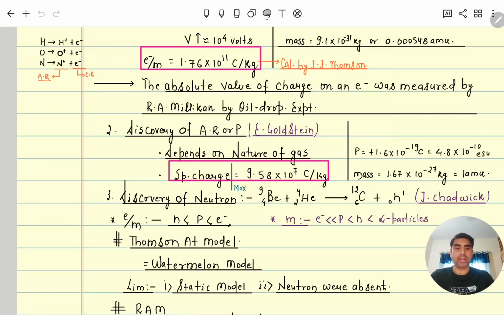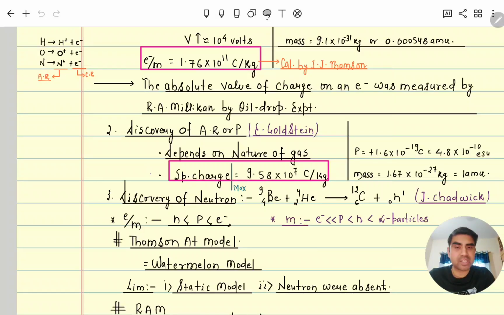Now here, all the properties are again the same. It is moving in a straight line, it has a mechanical effect, a heating effect, it can penetrate thin metal, and it can also create fluorescence on zinc sulfide. But two properties are different. One is that when he applied an electric field, it deflected towards the negative plate of the field, or the south pole of the magnetic field. By that it is clear that anode rays are positive rays.